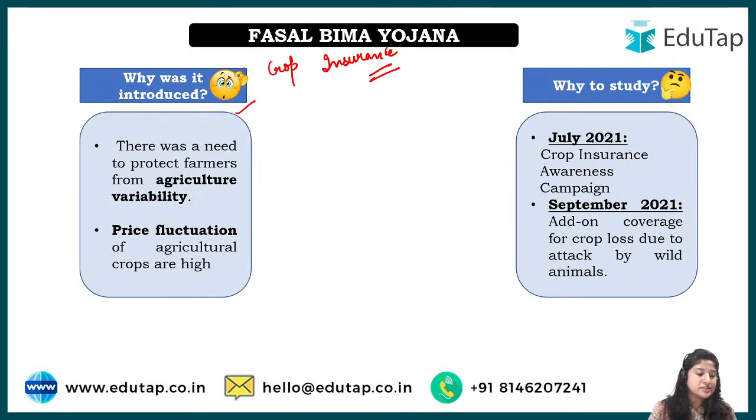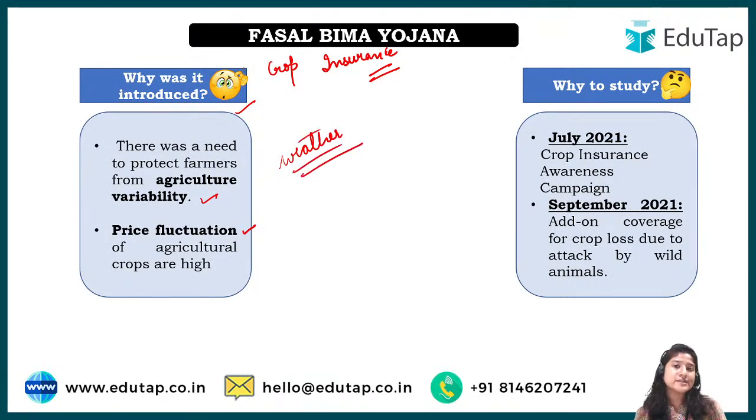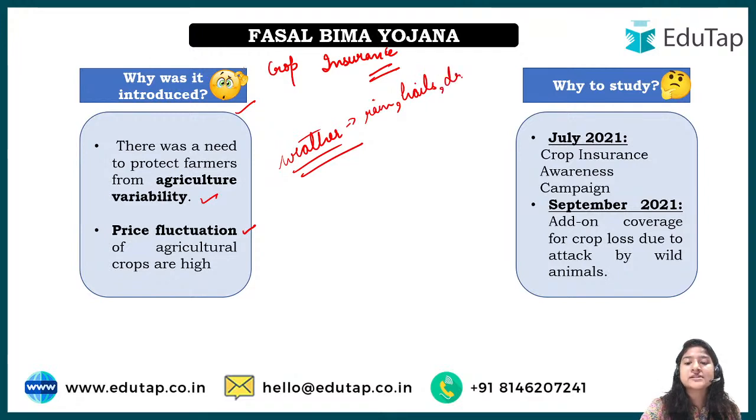There are two major reasons for that, right? One is agriculture variability, the second is price fluctuation. What does it mean? The weather of India is very uncertain, right? It can happen that just before harvesting, heavy rain occurs and the whole field is destroyed. Apart from that, if it's not rain, hail occurs. Hail in Hindi is known as ole padte hain, right? Apart from that, dry spells. There are many factors due to which the crop grown by the farmer can be destroyed for multiple reasons, and that is why we need insurance for that.